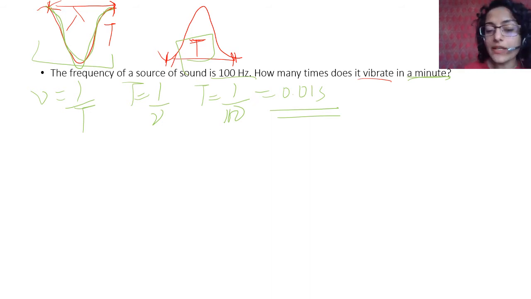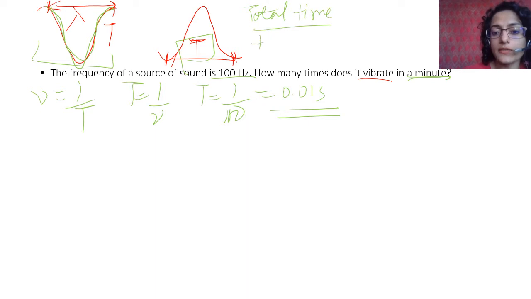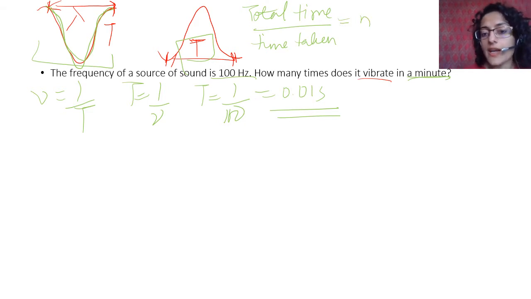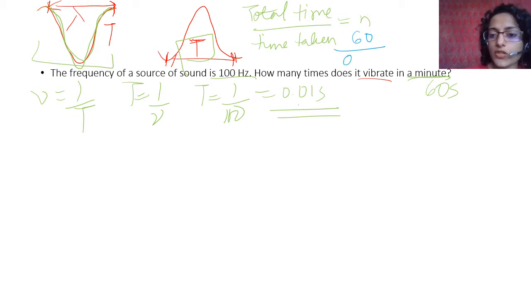So what is the simple thing you will do? Total time upon time taken is equal to the number of events that happen, so the number of vibrations. Total time is in a minute, so 60 seconds. Time taken is 0.01.